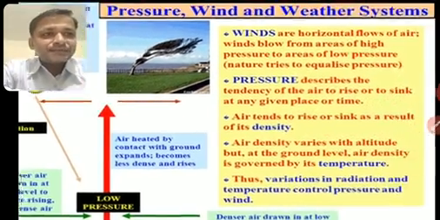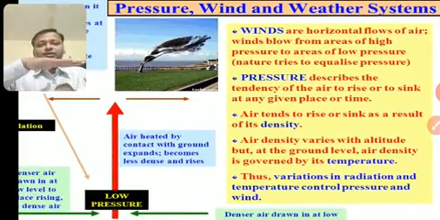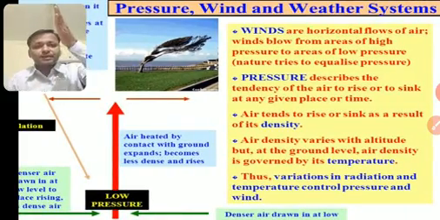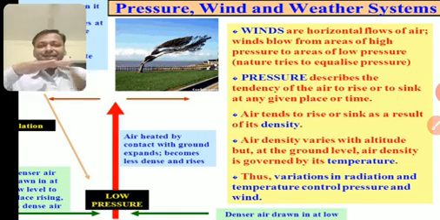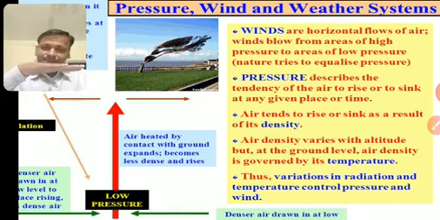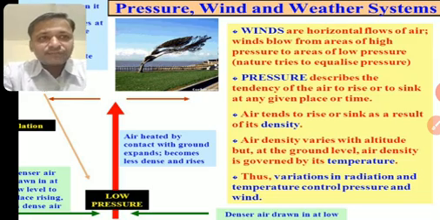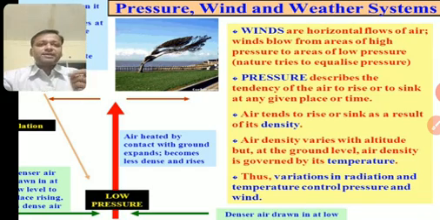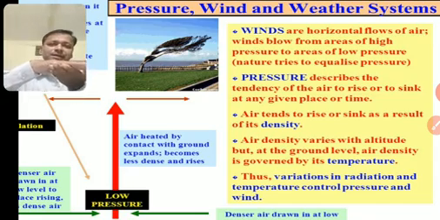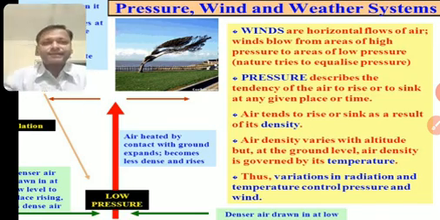Now we see winds are horizontal flows, they are not vertical. Vertical means straight, upper. Horizontal means sideways. Winds cannot go upward, so they are going sideways. So winds are horizontal flows of air. Wind blows from areas of high pressure to areas of low pressure. Naturally, where there was high pressure, they will move and diverge toward low pressure.